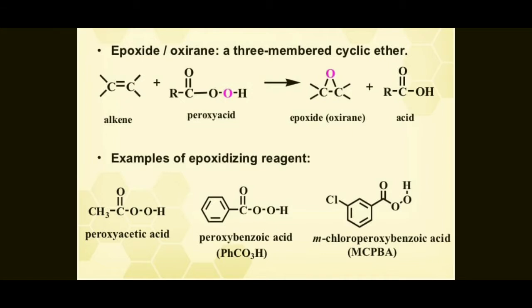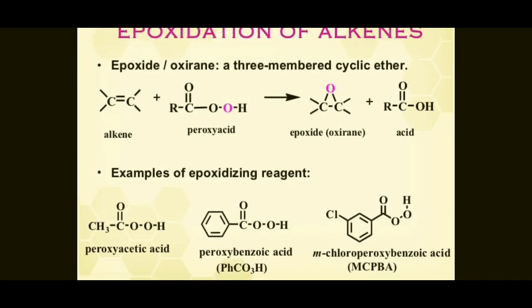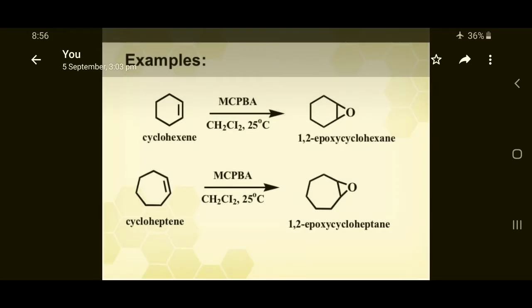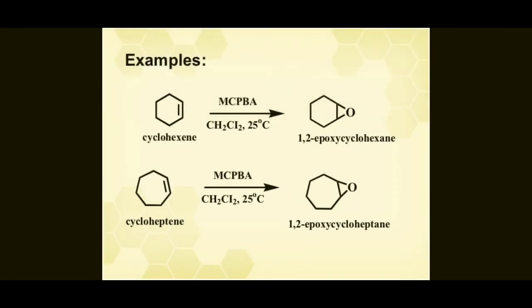So for example, the alkene CH2=CH2 reacts with the peroxy acid RCO3H, or peroxyacetic acid, or peroxybenzoic acid, or meta-chloroperoxybenzoic acid. So the product is an epoxide. Okay, so next example is cyclohexene. Cyclohexene reacts with meta-chloroperbenzoic acid in the presence of CH2Cl2 at 25 degrees Celsius.